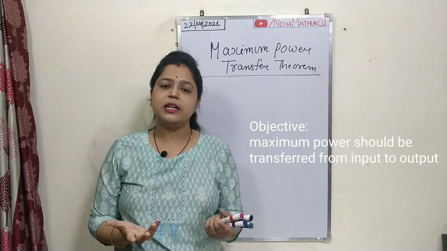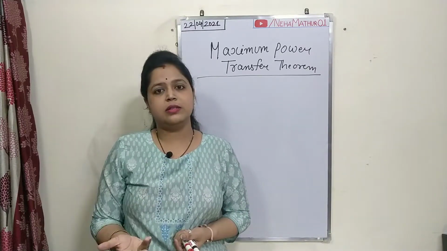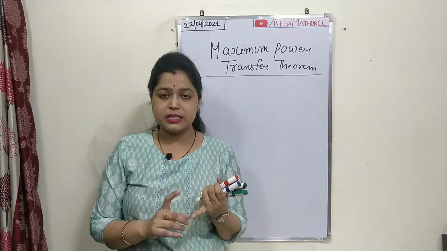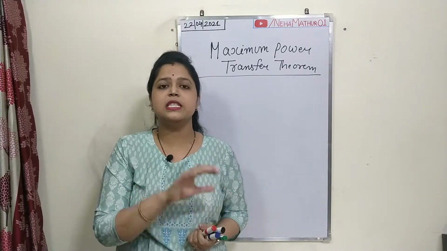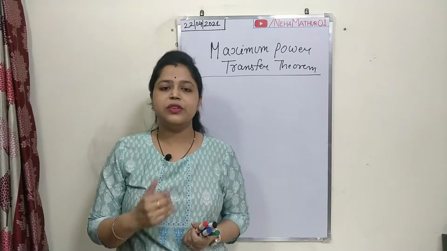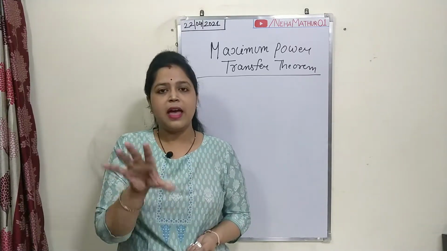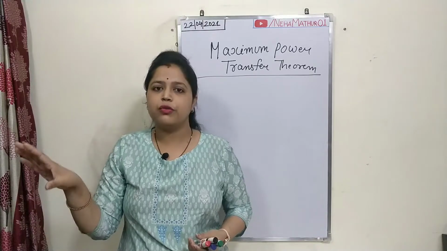You can consider it an output terminal, or you can say load terminal, because if you have a circuit in which you are providing a DC voltage source, in that case the load terminal means simply a resistor having resistance in terms of ohms.